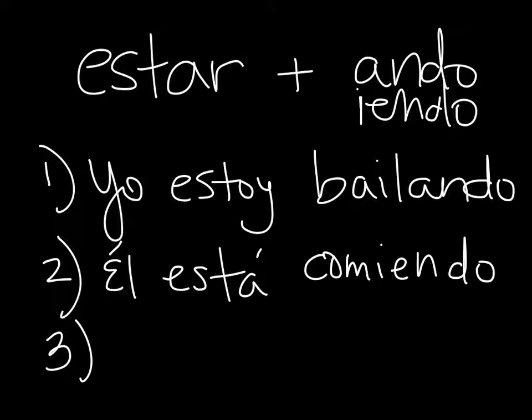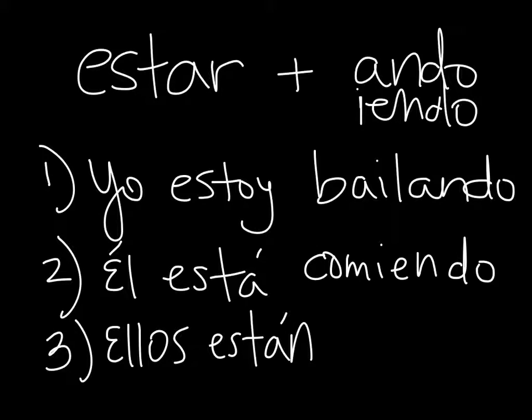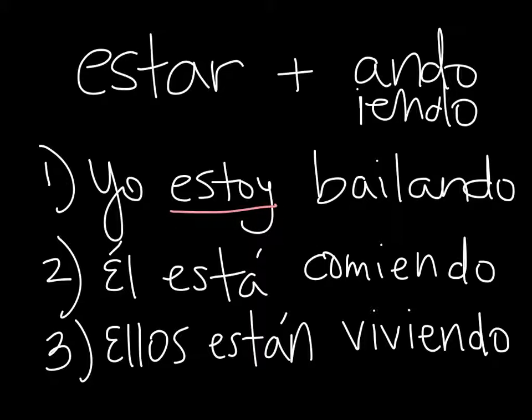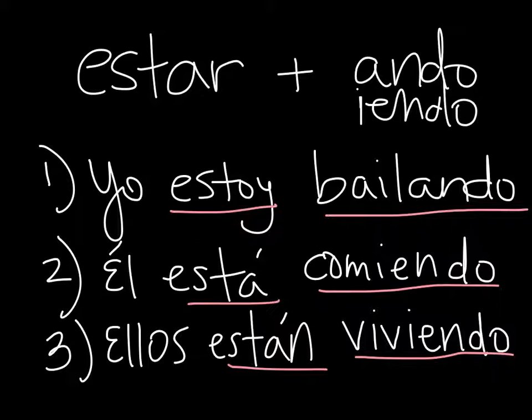If I wanted to say, they are living, ellos, take my correct form of estar. We have están, vivir, to live, drop my IR, and then it's an IR verb, so I'm going to add my yendo. So, ellos están viviendo. So, notice, estar, verb with ando or yendo. So remember, you have to have two verbs in order to do this structure.